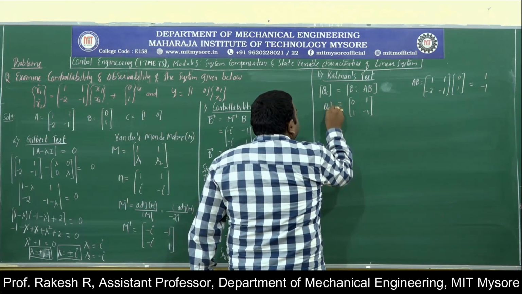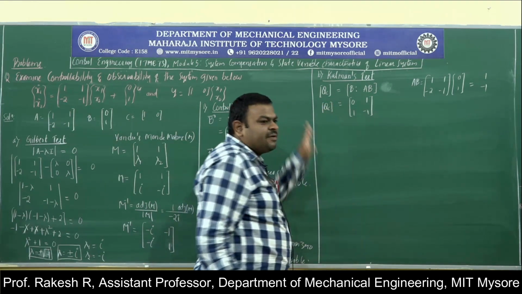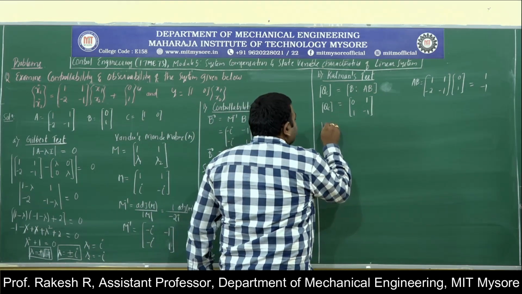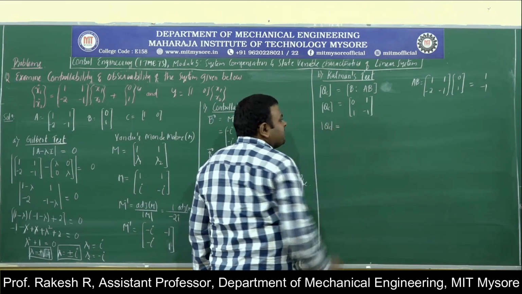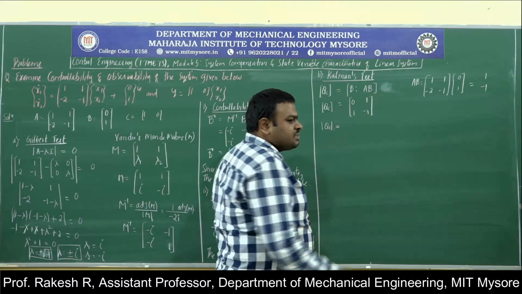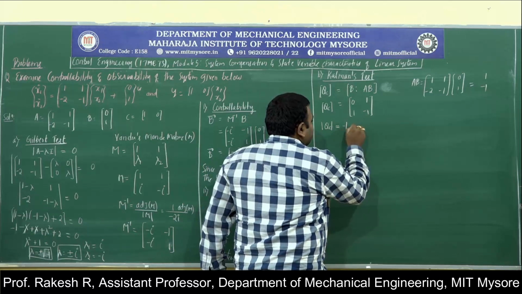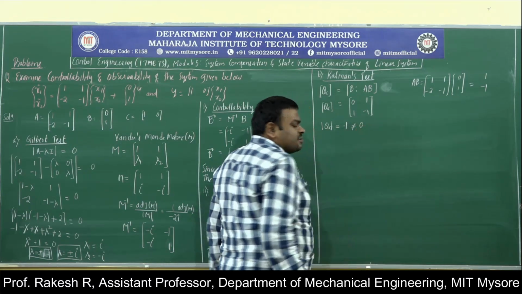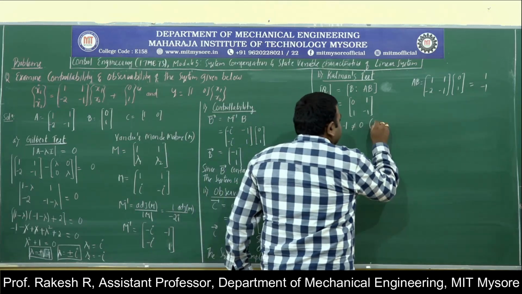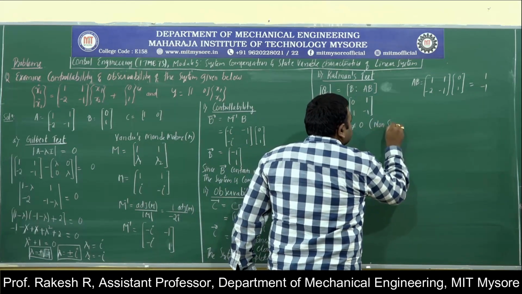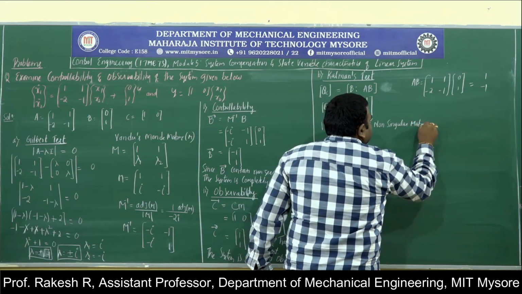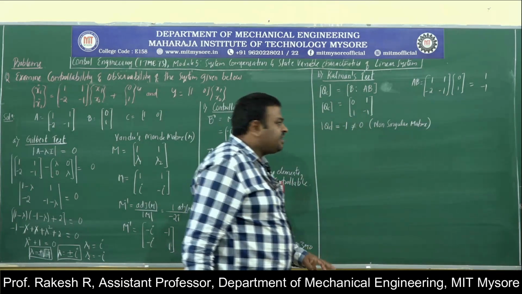What we have to determine here is the rank of the matrix. Before that, I will be calculating the determinant of Qc. The determinant of Qc will be equal to 0 minus 1, which is not equal to 0. Since the value of the determinant is not equal to 0, it is a non-singular matrix.